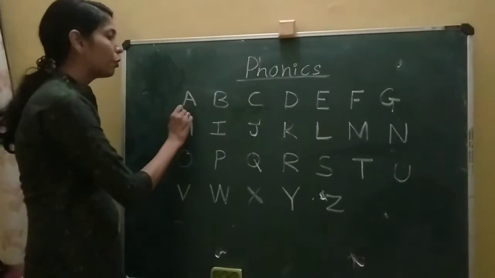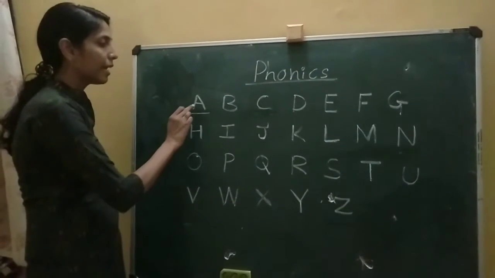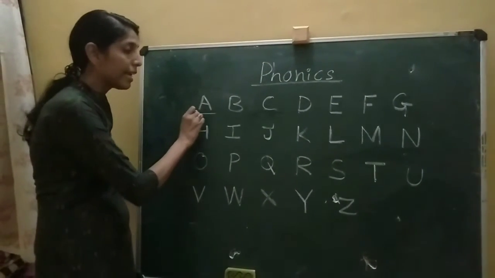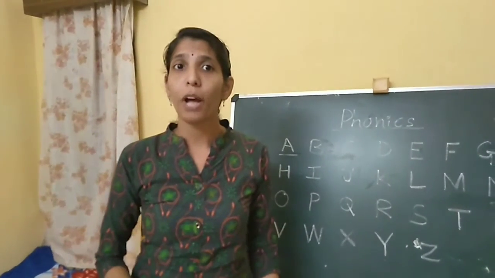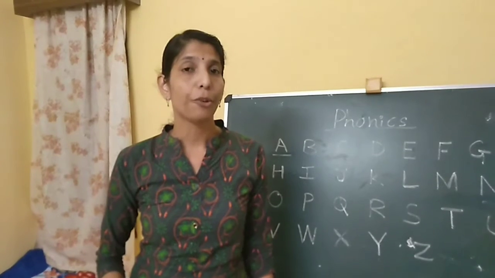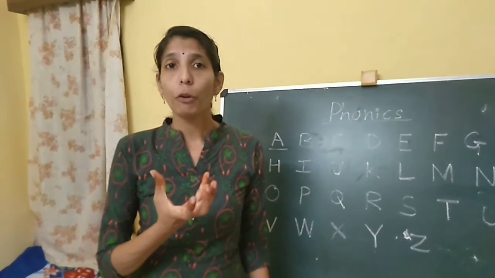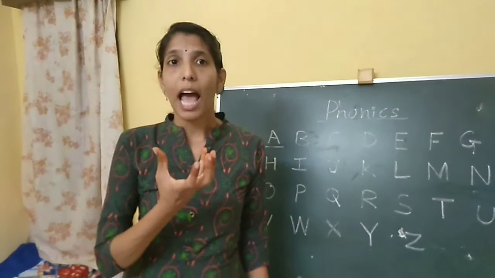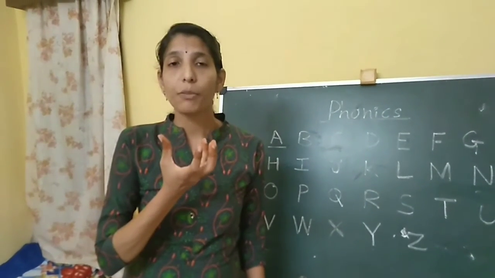So kids, today we will learn only one letter sound, that is A. A sounds as A. How to make the sound of A? As if you are holding an apple in your hand, and how you will open your mouth to have an apple? A. The mouth will open in this way. A.